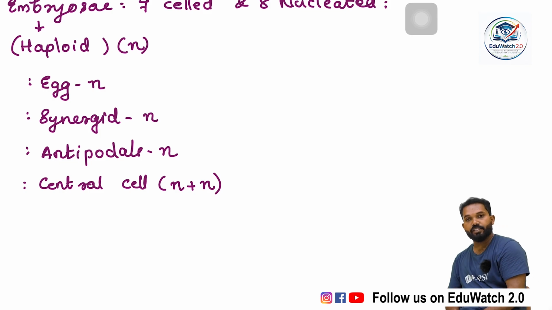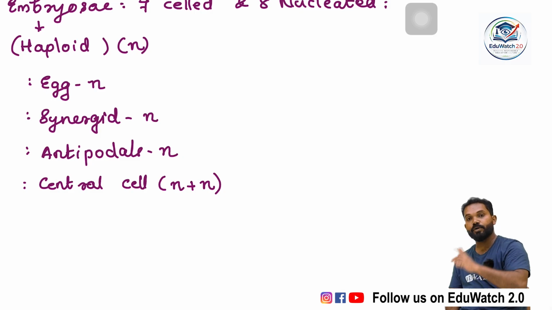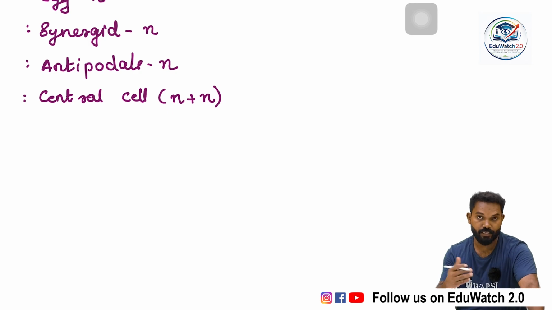N plus n means a single cell contains 2 haploid nuclei. But a 2n condition means a single cell contains a diploid nucleus, that is, pairs of chromosomes are present. In the case of the central cell, there are 2 polar nuclei and each nucleus is haploid in nature. So n plus n condition. All the cells of the embryo sac are haploid in nature.